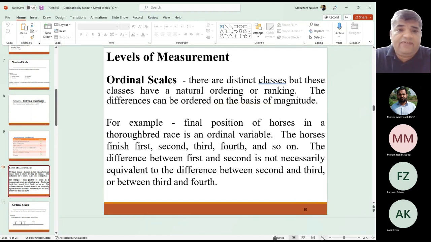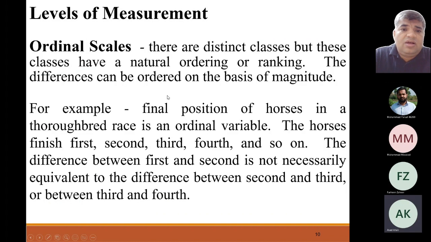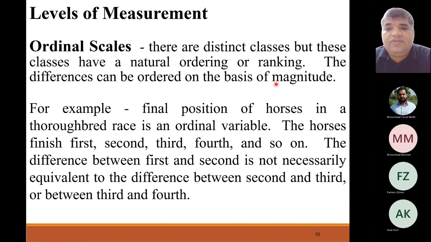but these classes have a natural ordering or ranking. The differences can be ordered on the basis of magnitude, on the basis of superiority, on the basis of who's better, who's not better. For example, the final position of horses in a thoroughbred race is an ordinal variable. Ordinal, as the name indicates, is from order. The horses finish first, second, third, fourth, and so on.